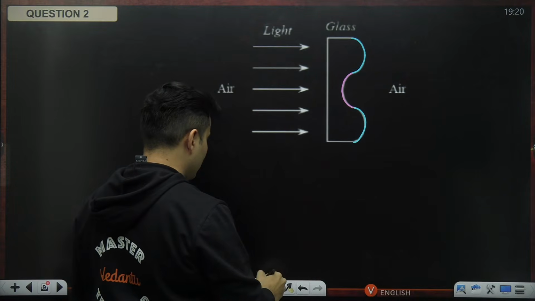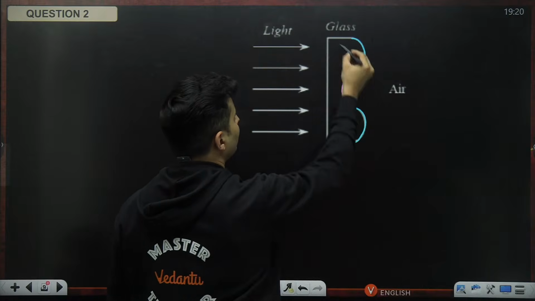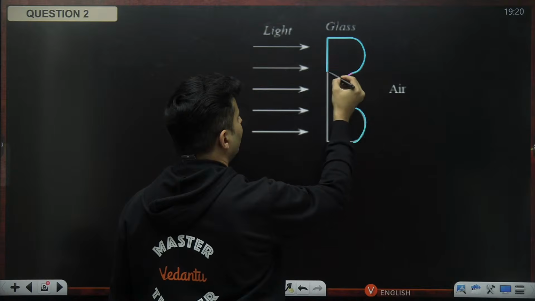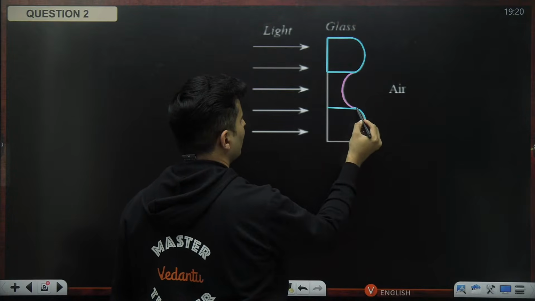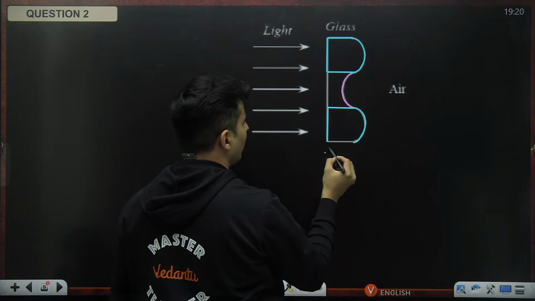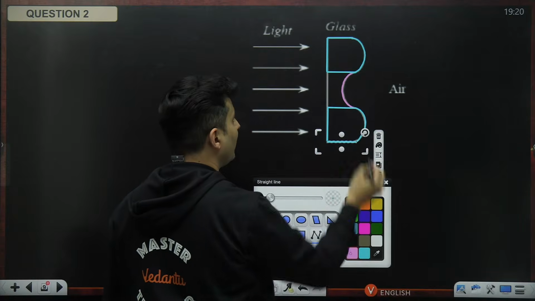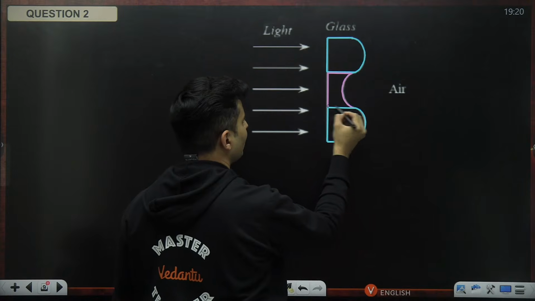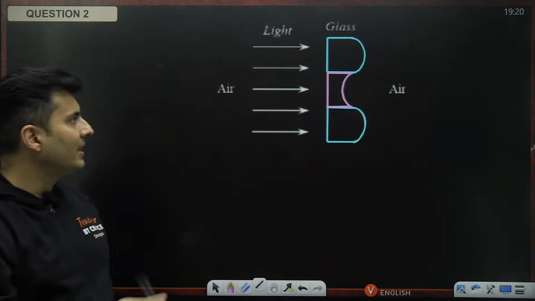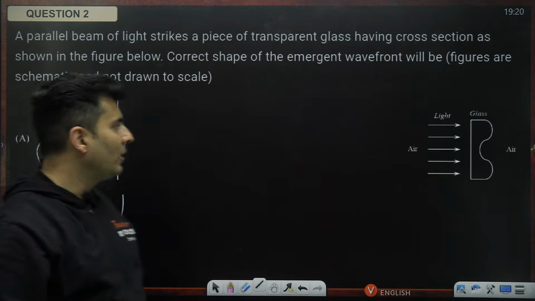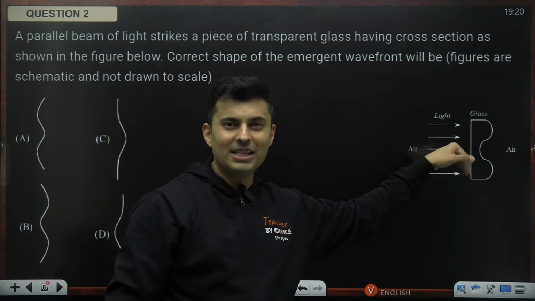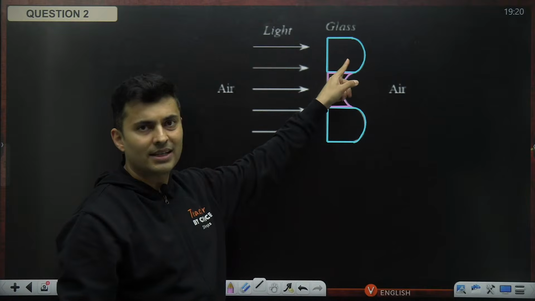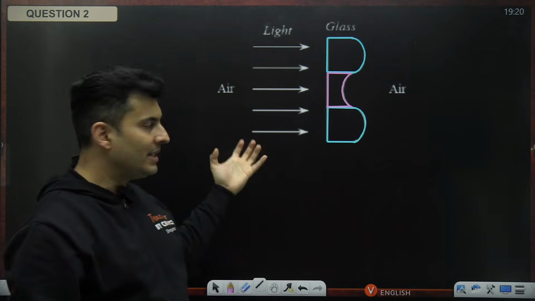Why am I doing it? Because you'll realize now this almost behaves like a plano-convex lens. This also behaves like a plano-convex lens, and this one behaves like a plano-concave lens. And now, once you realize it is like plano-concave or plano-convex, things look easier. Yeah, the bulging part versus the flat part. So the bulge part over here is convex, concave is the bulging inside.